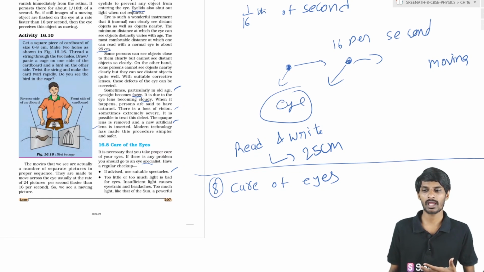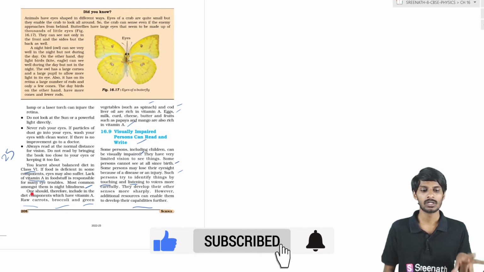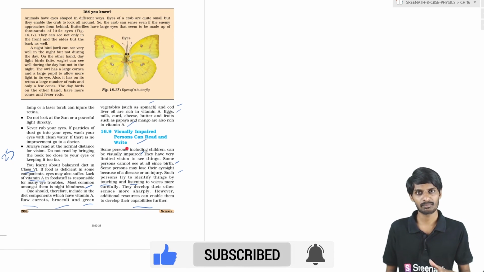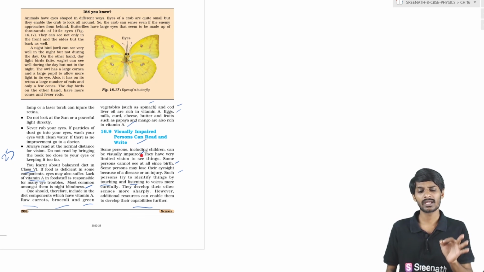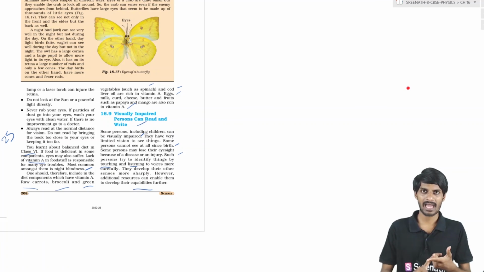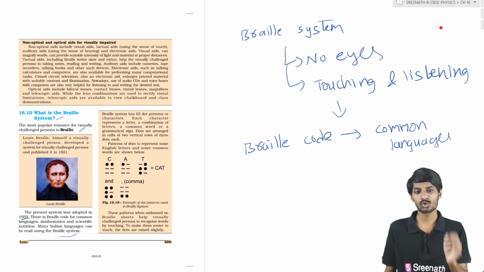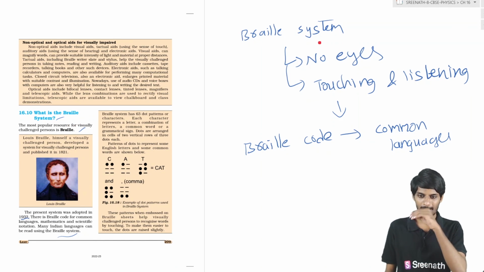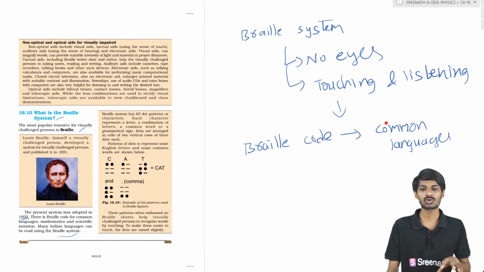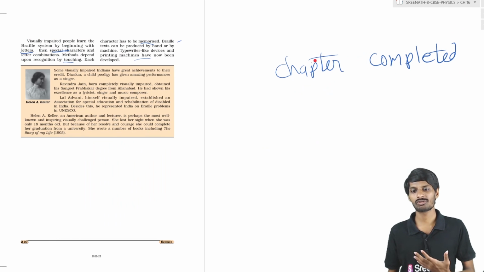You have to take care of your eyes, students. You have to eat good food, vitamin A rich food, so that your eyes will be good. And there are some visually impaired persons who, due to some problems, accidents, injuries or diseases, or from birth, lost their vision. Those people can study, read or write using the Braille system. There are Braille codes for common languages. By touching, you have to remember the Braille code so that you can understand the differences.